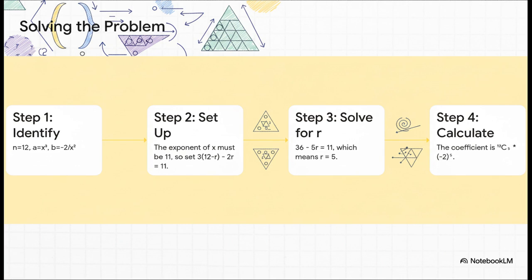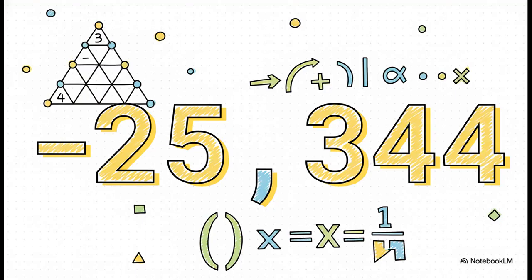Perfect. Now we just plug that r equals 5 back into the coefficient part of the formula. And there we have it. The calculation is 12 choose 5, which works out to 792, and we multiply that by negative 2 to the 5th power, which is negative 32. Put it all together, and the final answer is negative 25,344.